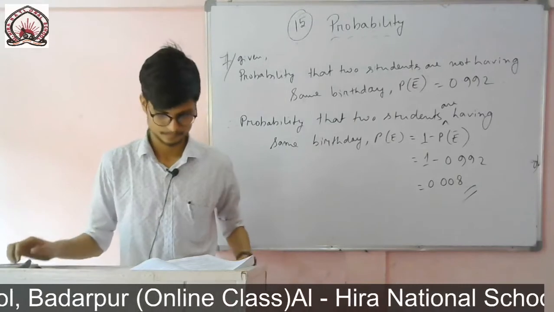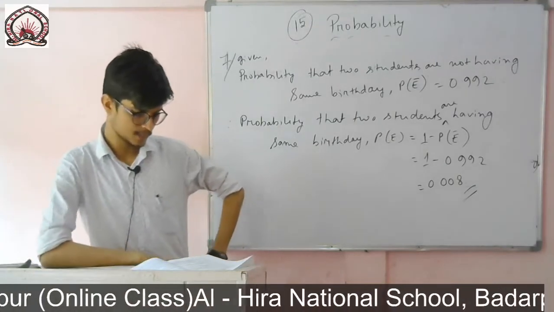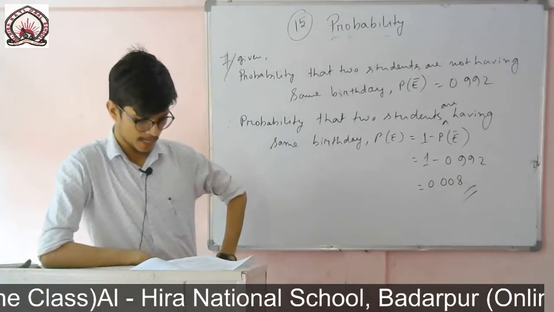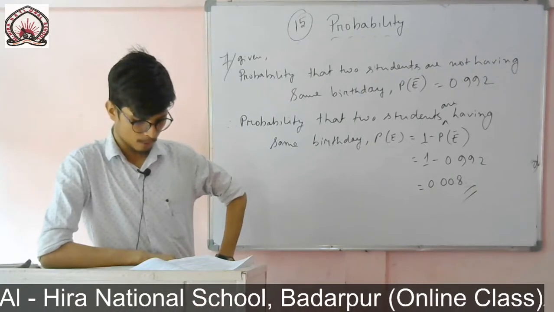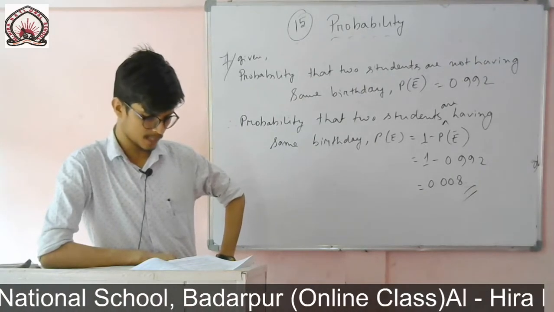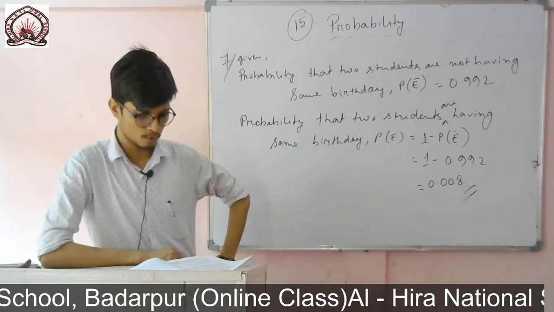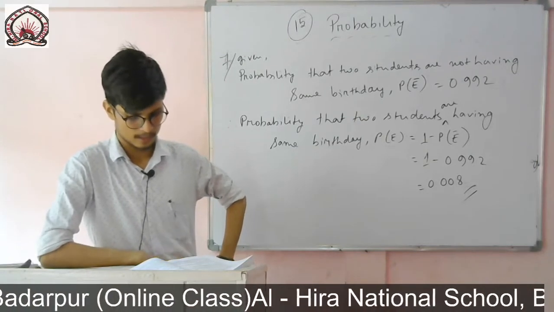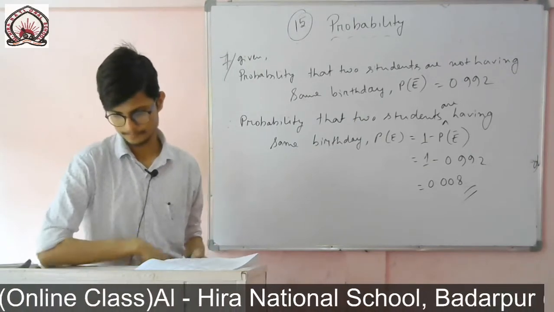0.008. Now question number 8. A bag contains 3 red balls and 5 black balls. A ball is drawn at random from the bag. What is the probability that the ball drawn is red or not red?